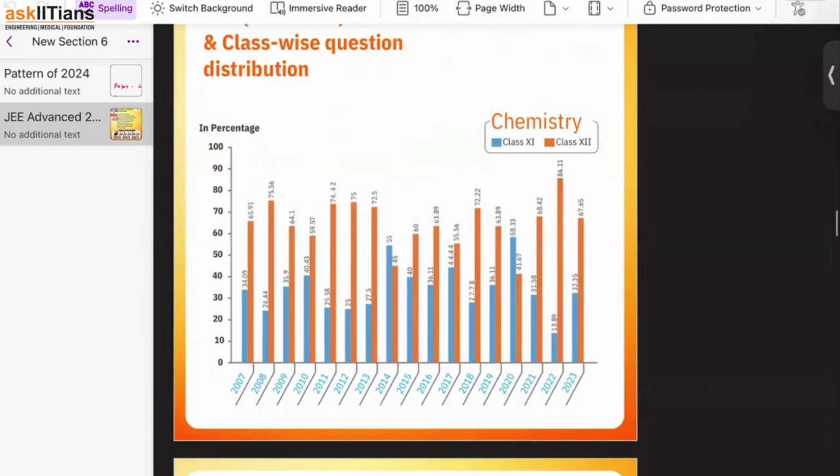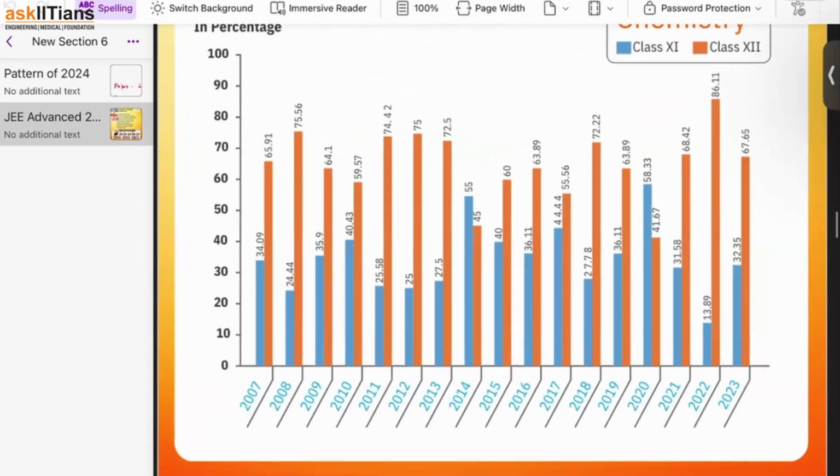On the other hand, in chemistry, you see that the weightage of 12th in the last 3 years is too much high. Literally too much high. In fact, if you look at the trend of the last 5 years, you'll understand that grade 12th is too much high, except 1 year, which was 2020. In 2020, grade 11th was asked more, but in 2018, 19, 20, 21, 22, 23, in all the years, they are asking more than 70%, or if I find the average, around 70% from grade 12th itself.